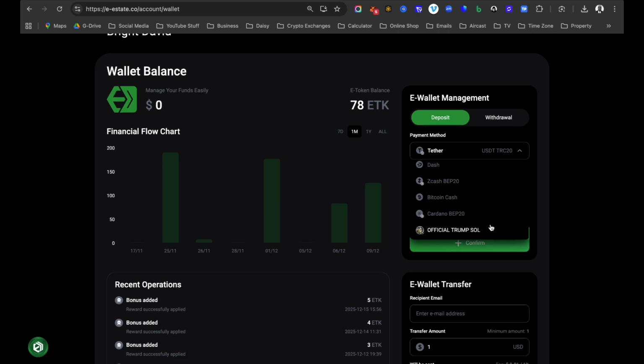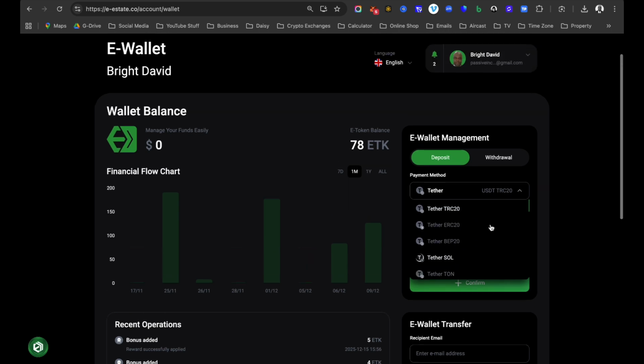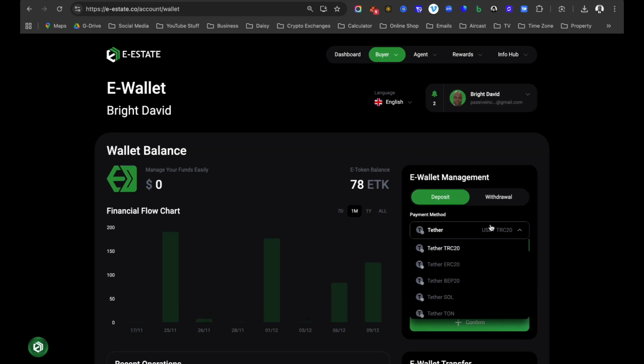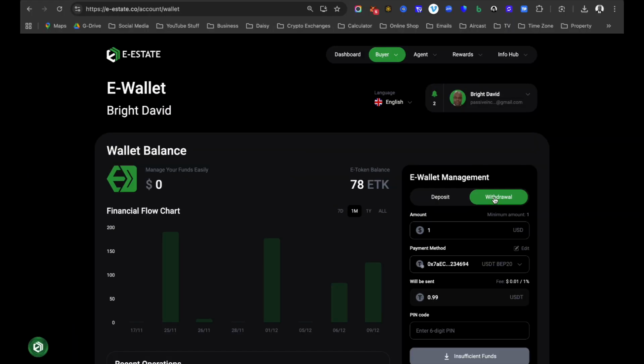So all of these are different types of cryptocurrencies that you can use to deposit into this account, into this platform. Now, if I toggle to the withdrawal tab, you will notice that you have also different options for you to be able to withdraw.